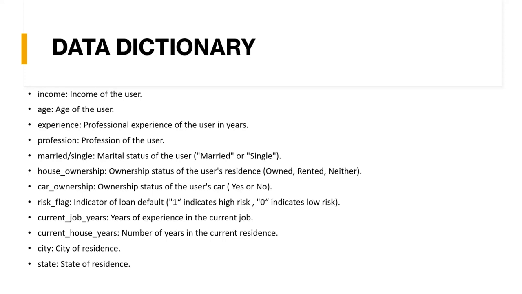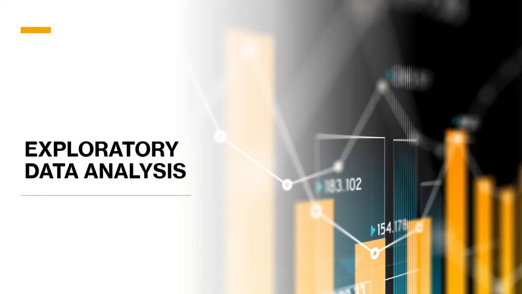Current job years is the years of experience in the current job. Current house years tells about the number of years in the current residency. City tells about the city of residency of the user, and state tells about the state of the residency.